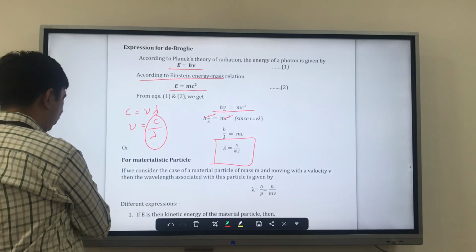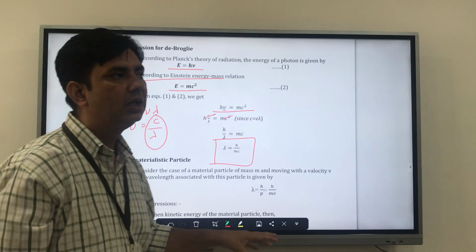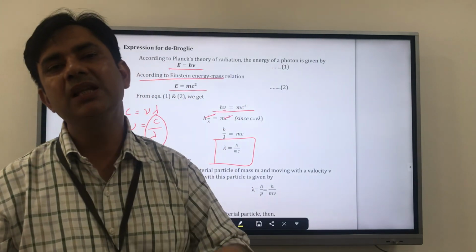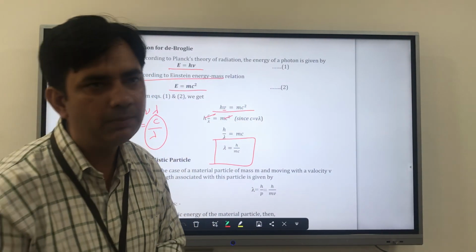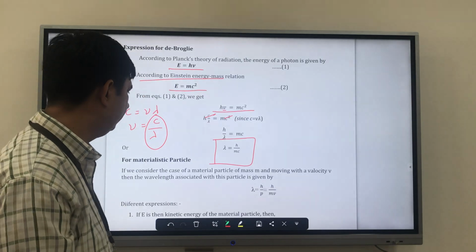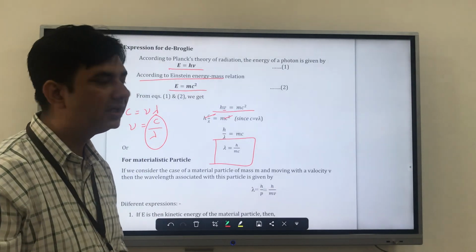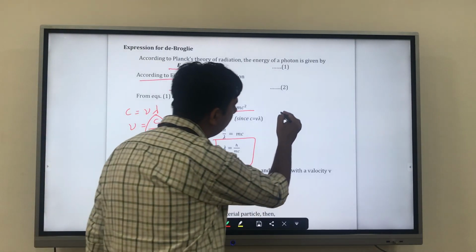And this is for when a particle is moving with the speed of light. But what about a matter wave? A material particle will move with velocity v.